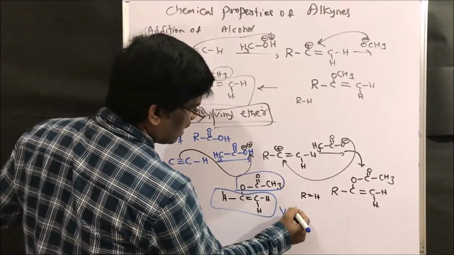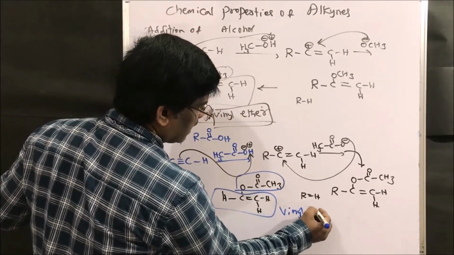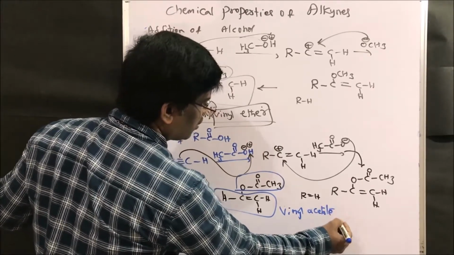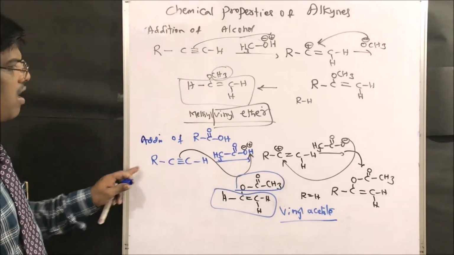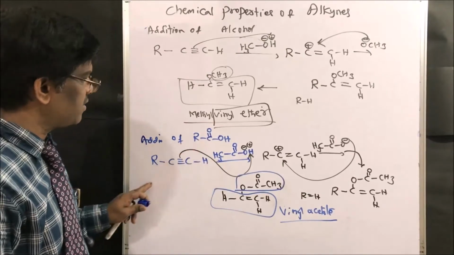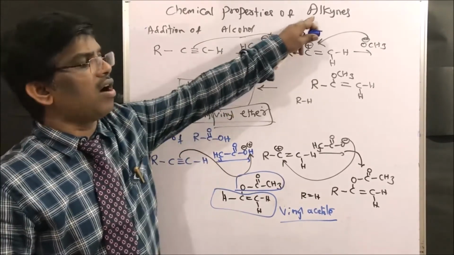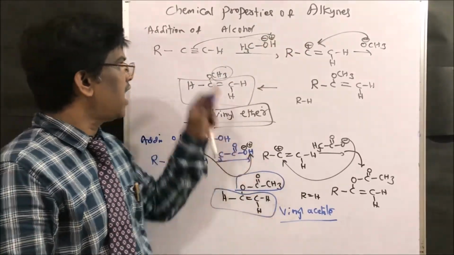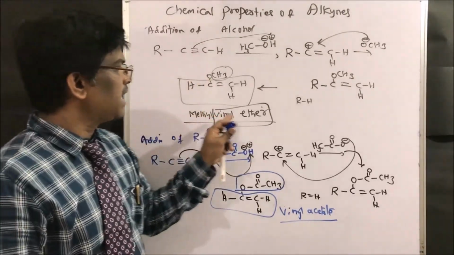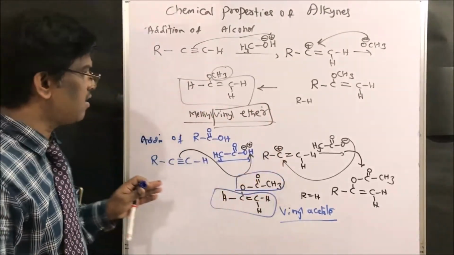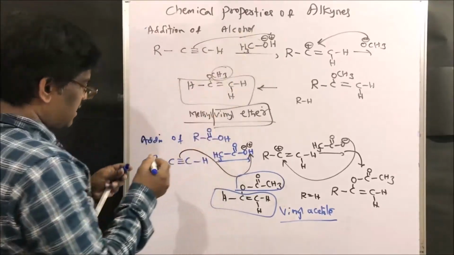So I am going to get vinyl acetate. Addition of carboxylic acids to alkynes gives vinyl acetate. Addition of alcohol gives vinyl ethers. So this is how addition of alcohols and acids takes place.